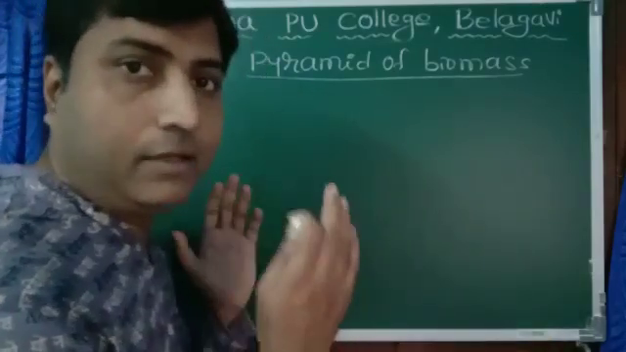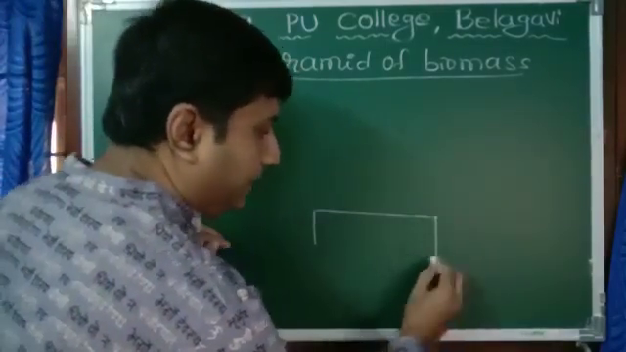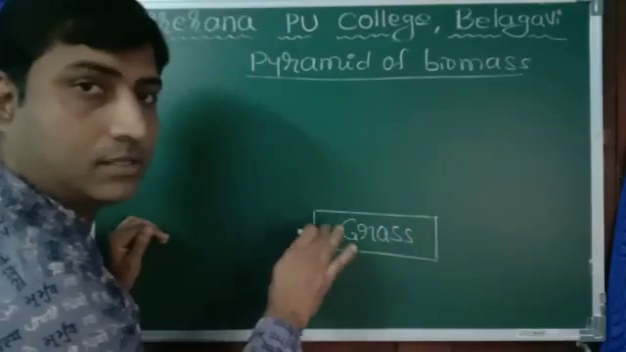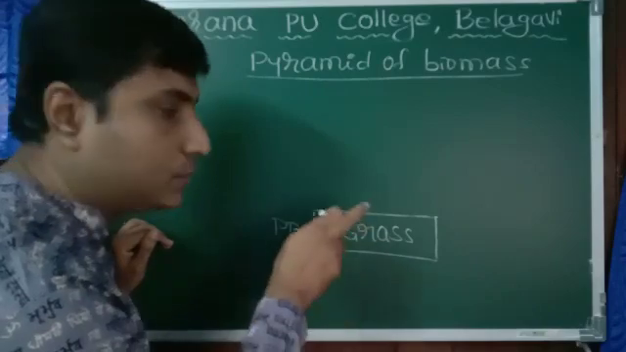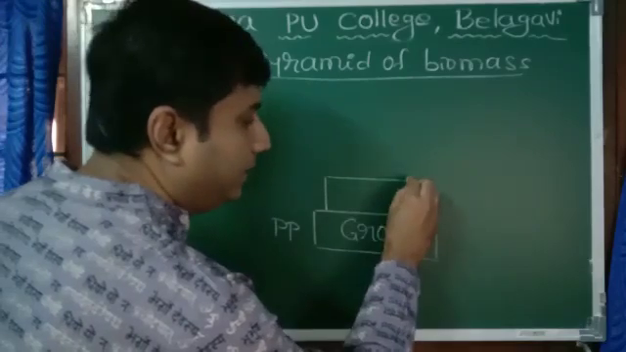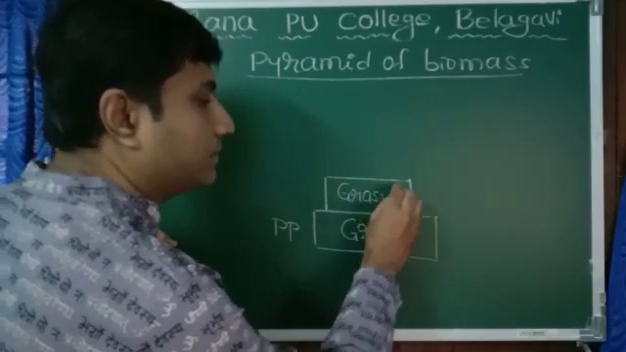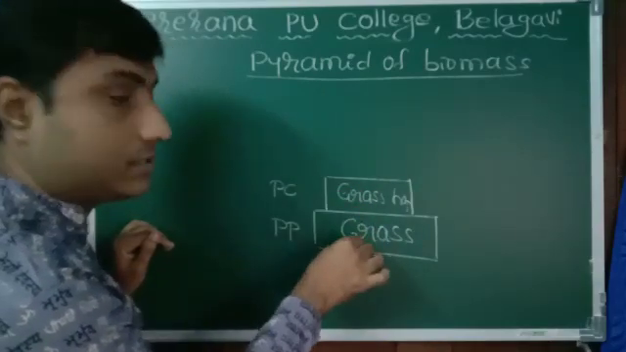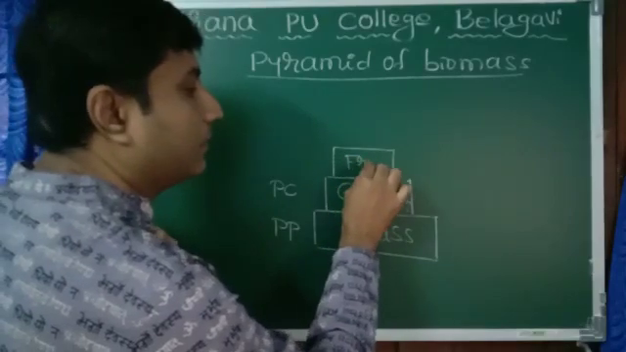So if we draw it in the form of a pyramid or graph, the base of grass biomass will be very broad. Grass is the primary producer because it can prepare its own food. Grasses are eaten by grasshoppers, so their biomass will be lesser than this. Grasshoppers are primary consumers, which depend on grass. Grasshoppers are eaten by frogs, and again the biomass decreases.